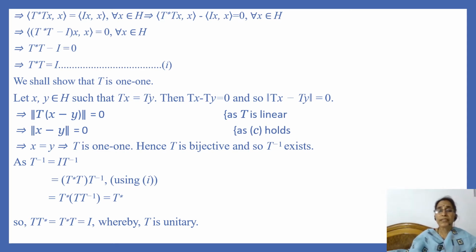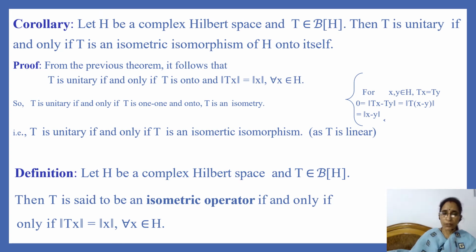Since T inverse is the inverse of T, T T inverse is identity, and we find that this is equal to T star. So we have shown that the inverse of T is the Hilbert adjoint operator of T, and so we can say that T is unitary.